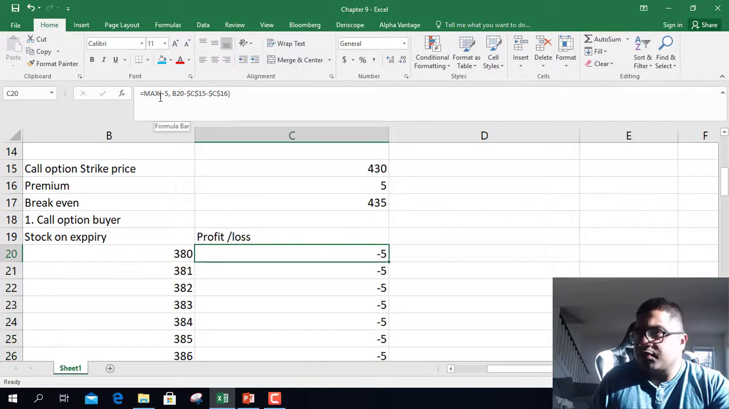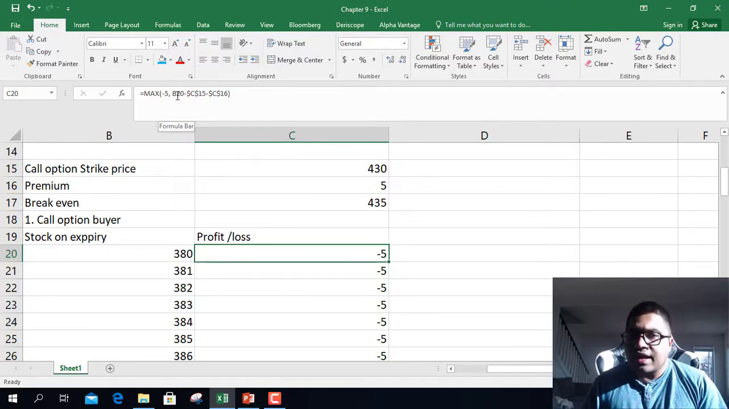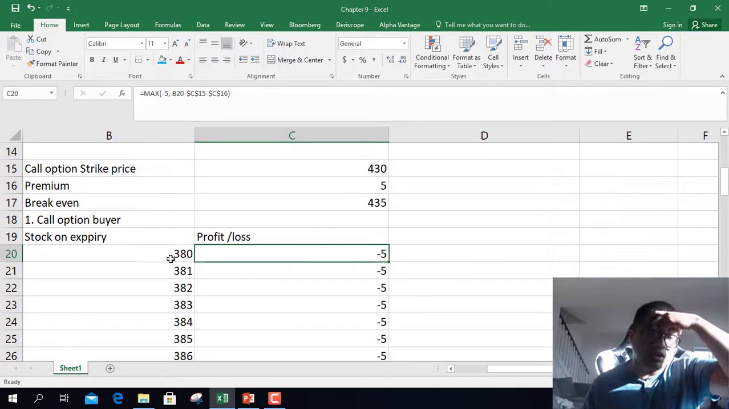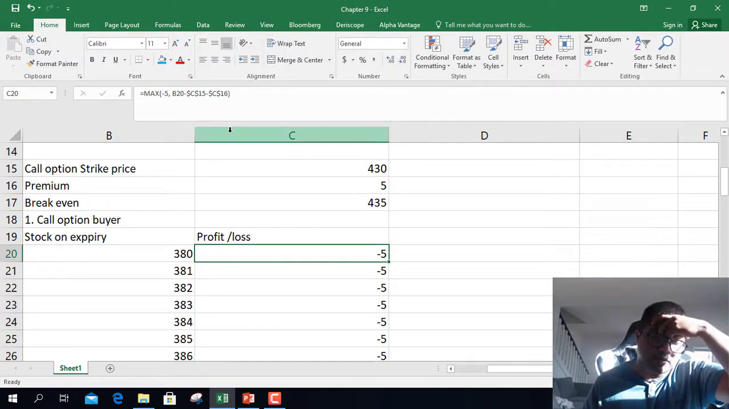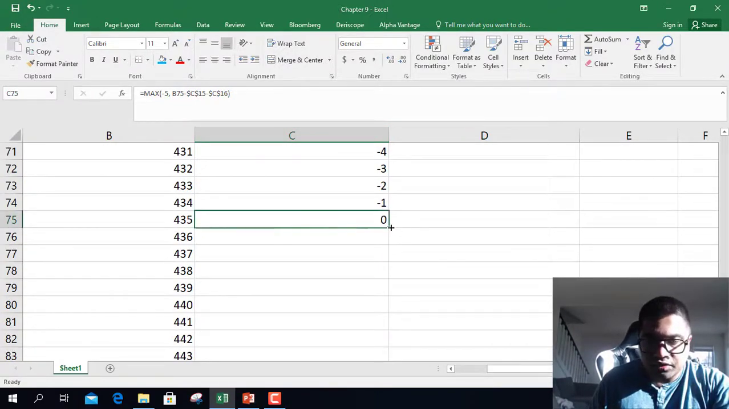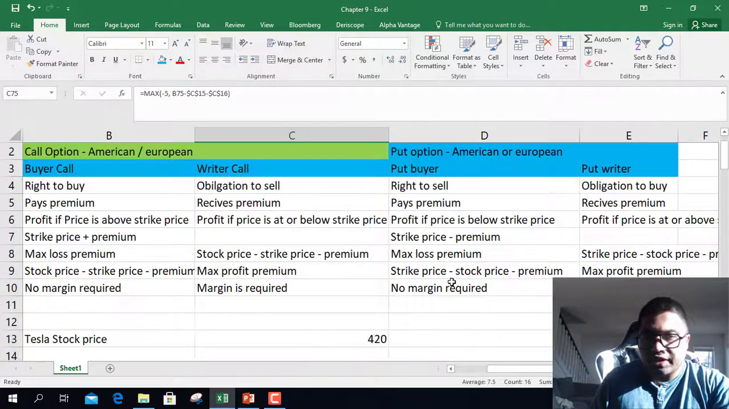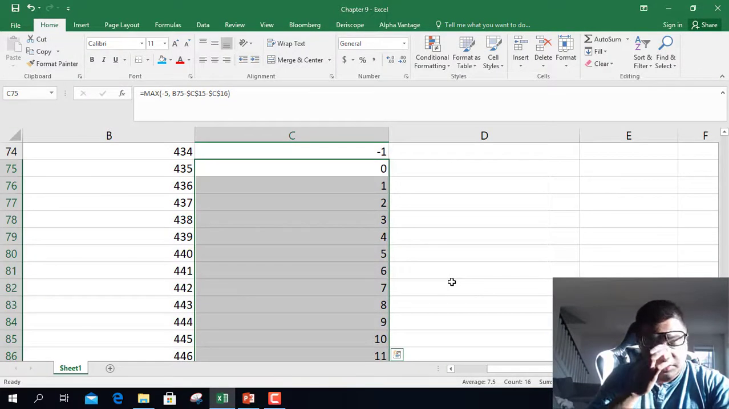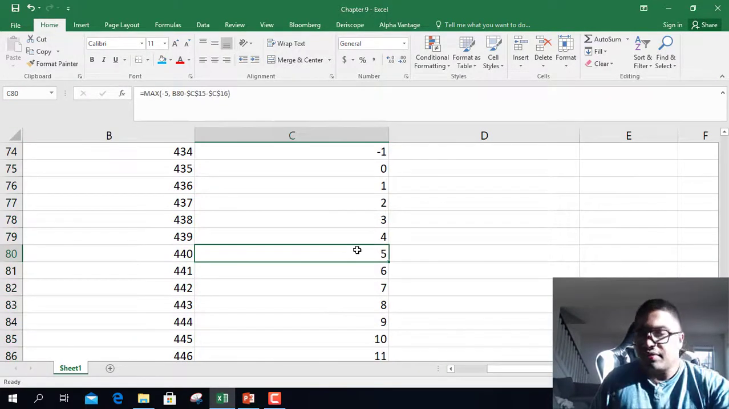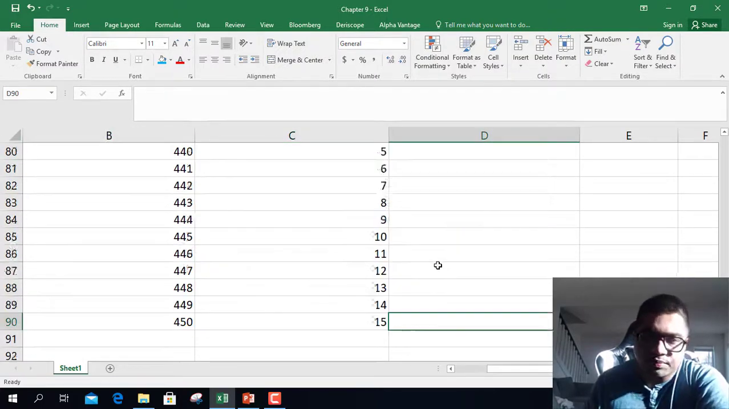So profit or loss for a call contract is -5, and -5 is the maximum loss, right? And B20, that is stock price minus strike price minus premium amount. So we did that. If you keep on dragging till 450, this will be your profit and loss for different strike prices. So if the stock is 440, you will have a $5 profit. If the stock is 450, you will have a $15 profit.